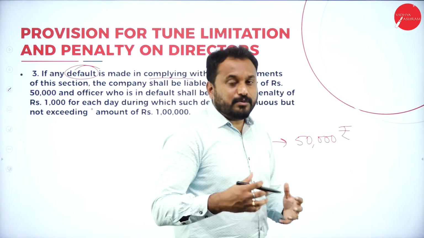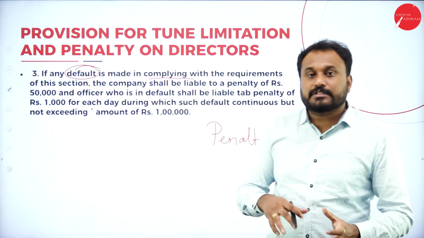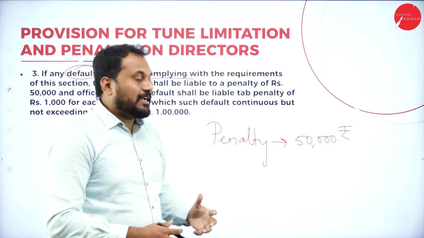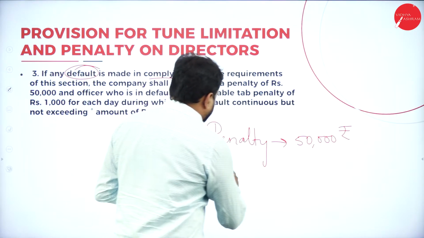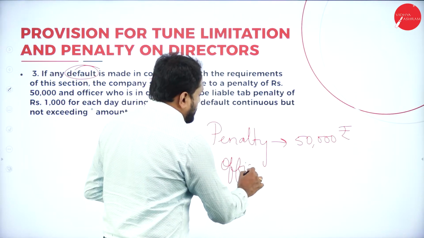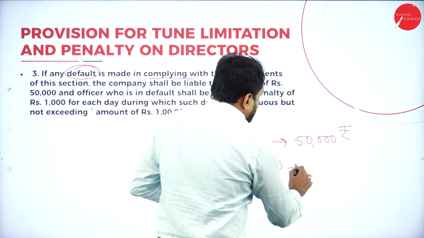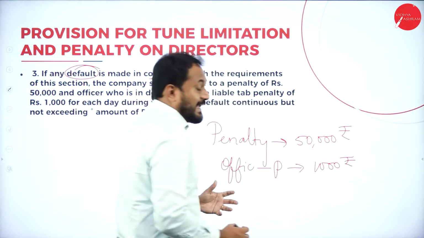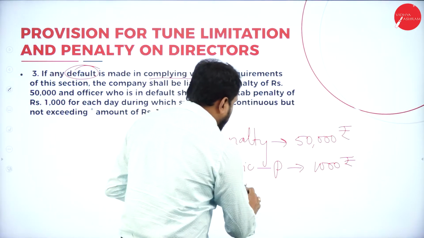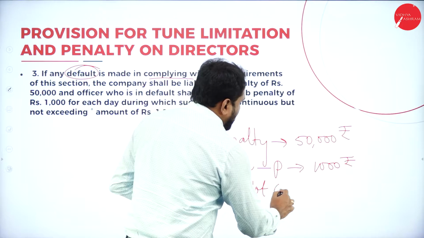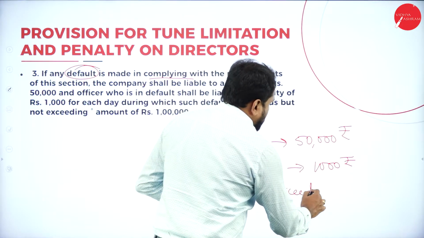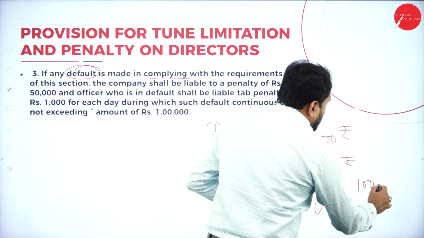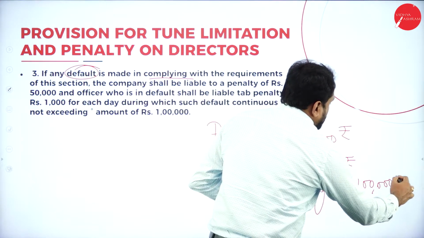And the officer who is in default will be getting a penalty of 1,000 rupees, but not exceeding 1 lakh rupees.